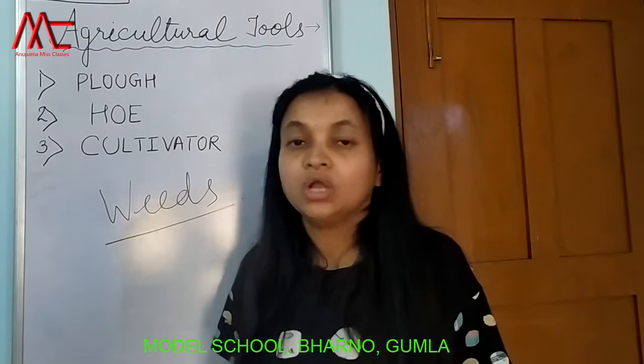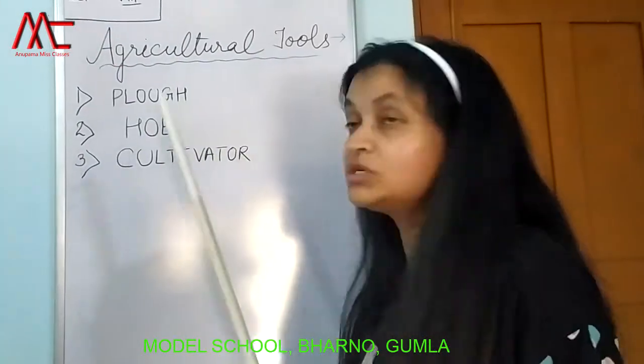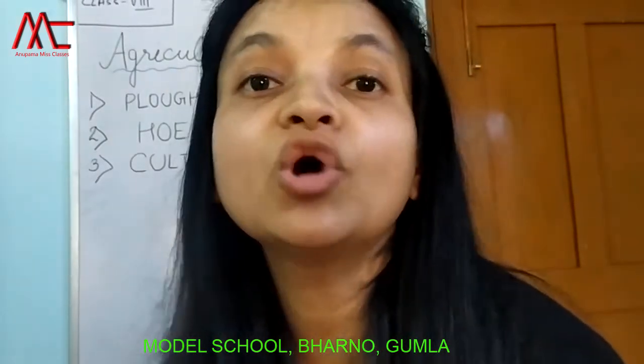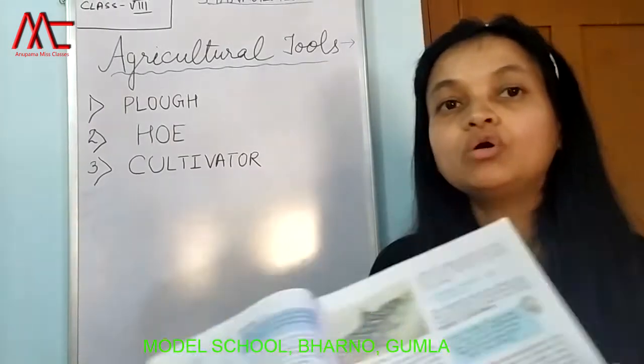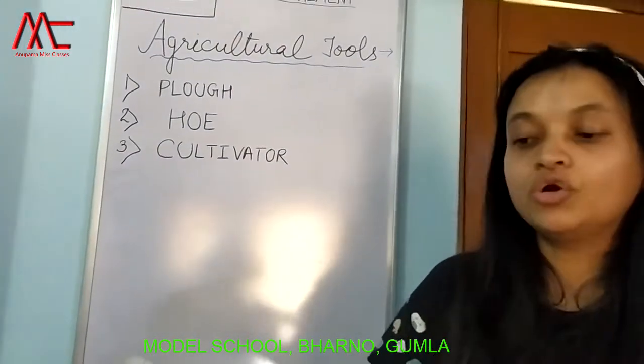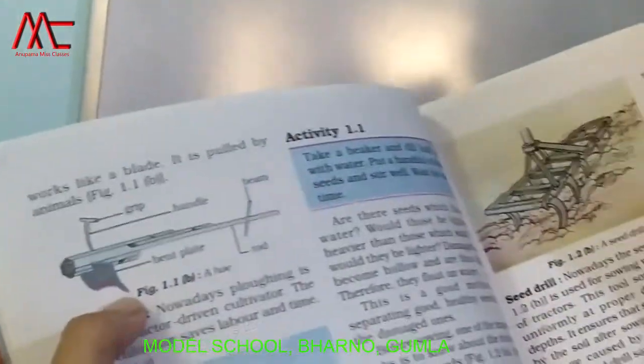This much for the plow. The next tool is your hoe. Children, hoe is a very simple type of tool. It is somewhat like the plow but is smaller than plow. You can see the diagram of the hoe which is given on page number 4. आप देखो यहाँ पेज नंबर 4 पे hoe का डायग्राम दे रखा है, दिख रहा है आपको?